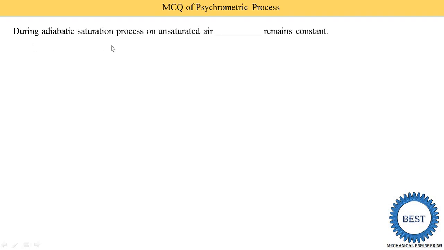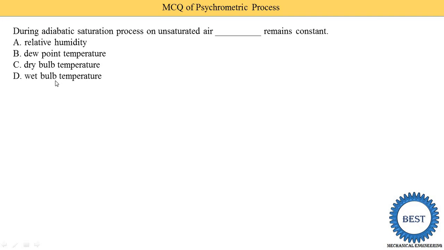During the adiabatic saturation process of unsaturated air, which remains constant? Option A, relative humidity. Option B, dew point temperature. Option C, dry bulb temperature. And option D, wet bulb temperature. The correct answer is the wet bulb temperature. So during the adiabatic saturation process of unsaturated air, the wet bulb temperature remains constant.